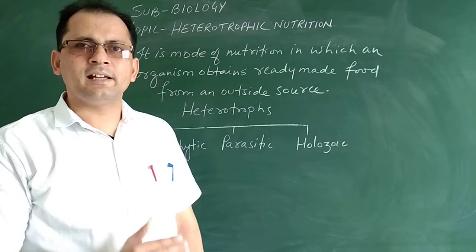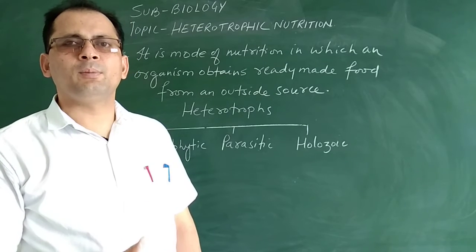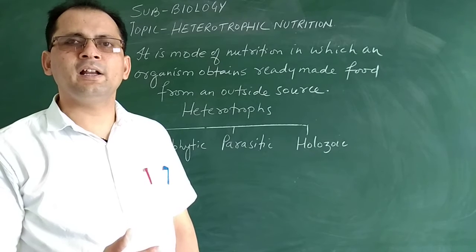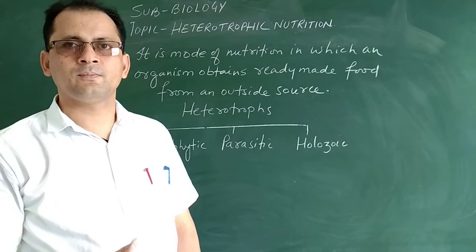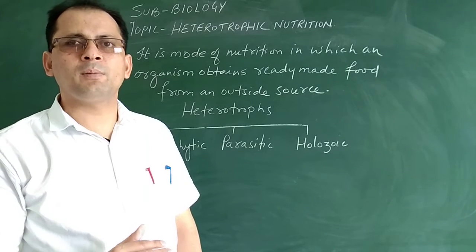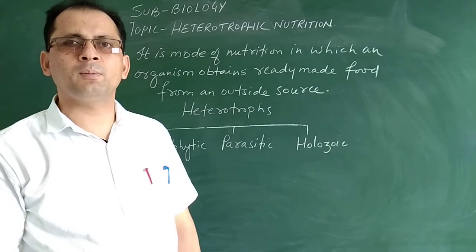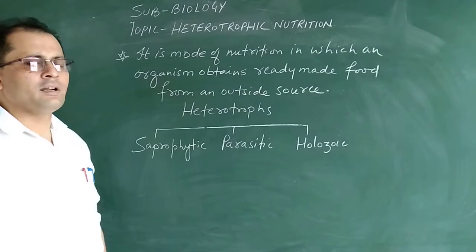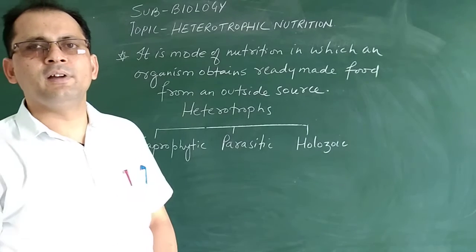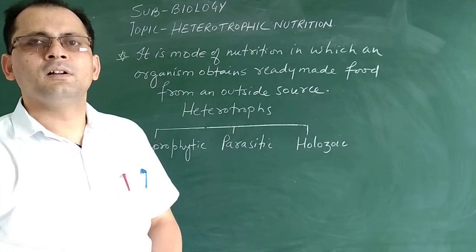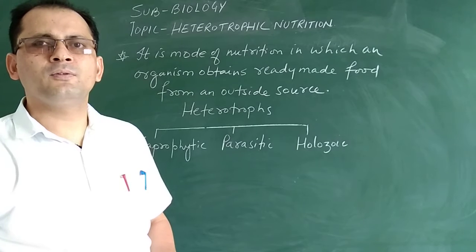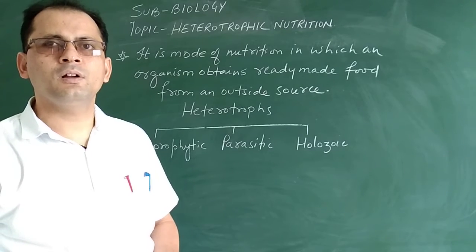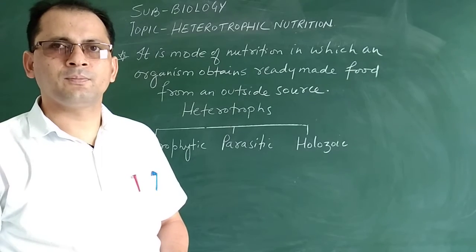The organisms depend on other organisms for food, on other food sources which are not prepared by them. It is prepared by someone else. So heterotrophic nutrition is a mode of nutrition in which an organism depends on other food sources for its body building as well as for obtaining energy.